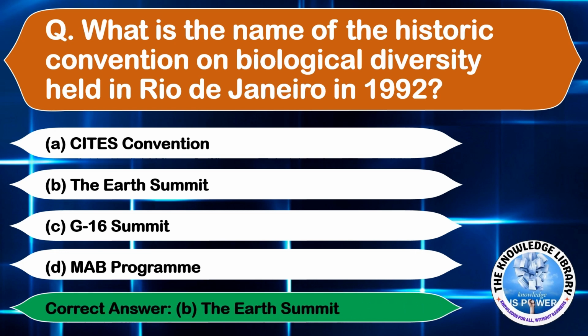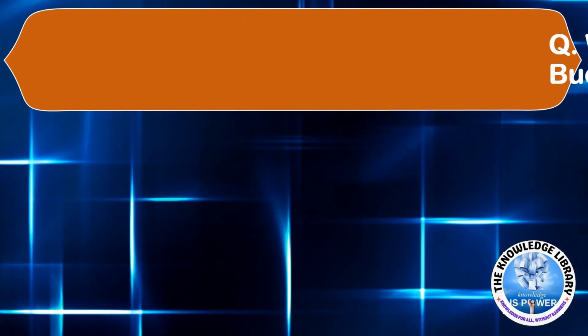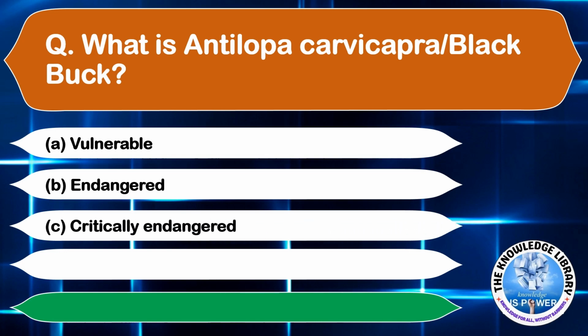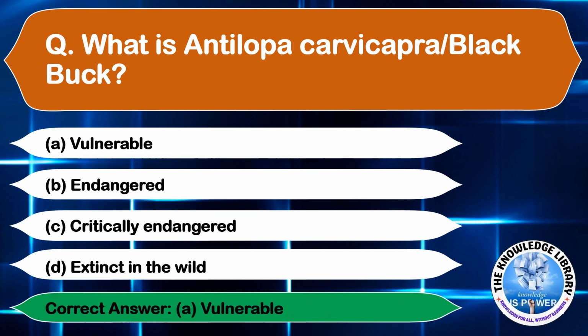Moving on to the next question. What is the Antilopa cervicapra or black buck? Option A, vulnerable. Option B, endangered. Option C, critically endangered. And option D, extinct in the wild. The correct answer is option A, vulnerable.